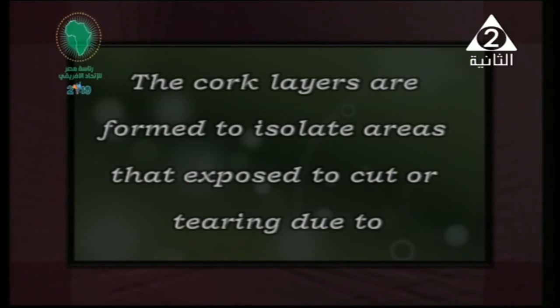If you have a sharp tool and cut a part in the stem or in any branch of the plant, as soon as you make this cut, the cork layer wants to isolate the cut part, or the infection that you caused, away from what? From the whole plant. This is the meaning of isolating an area that is exposed to cutting or tearing.